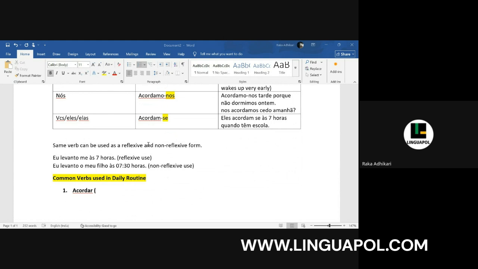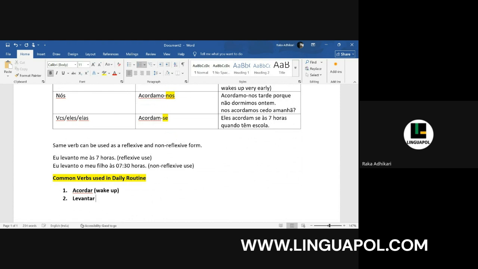And then what is to get up? Levantar. Levantar. Um momento. These are the verbs I'm giving you, and you will form a daily routine using these verbs.